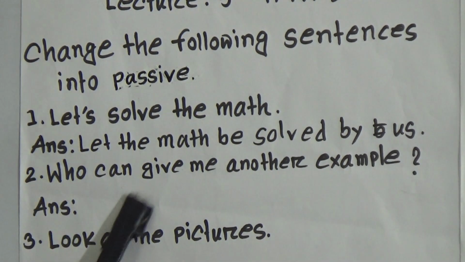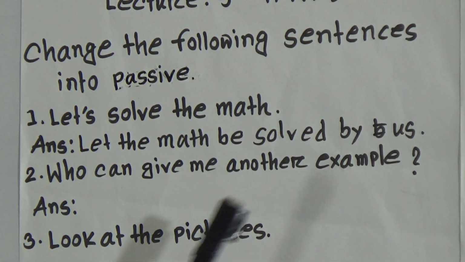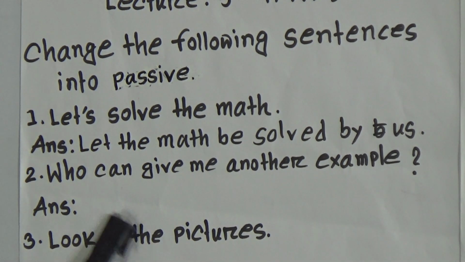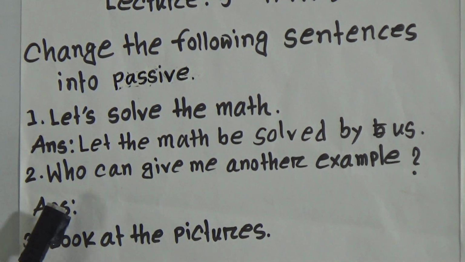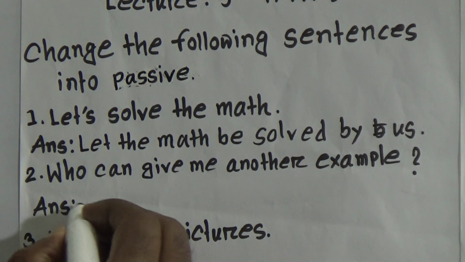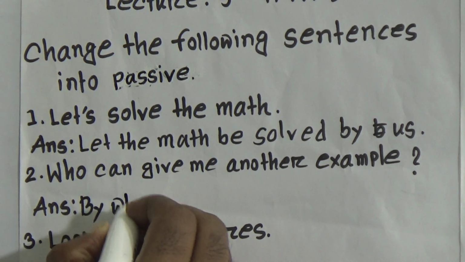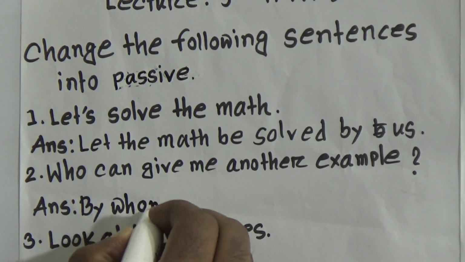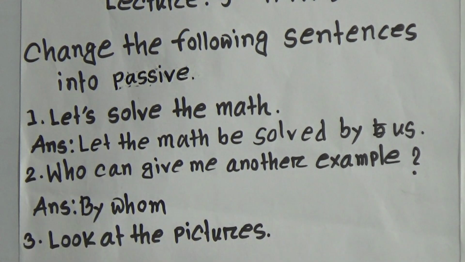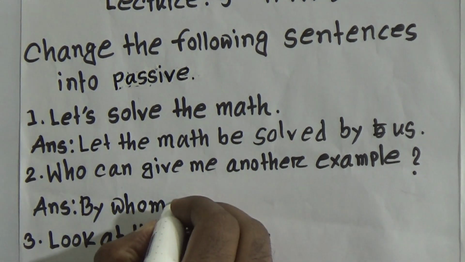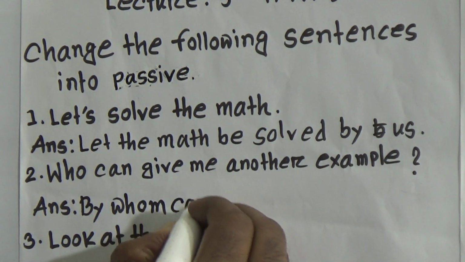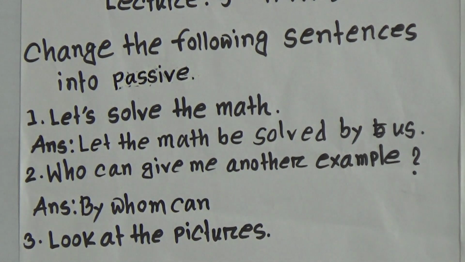Next, who can give me another example? It is an example of interrogative sentence. So whenever in the beginning it will be who, we will take the help of by whom. By whom. Then the auxiliary verb, it is can. Object. By whom can.